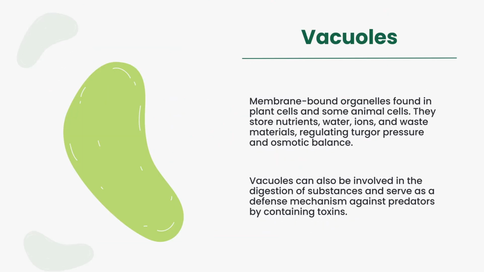Vacuoles. Membrane-bound organelles found in plant cells and some animal cells. They store nutrients, water, ions, and waste material, regulating turgor pressure and osmotic balance. Vacuoles can also be involved in the digestion of substances and serve as a defense mechanism against predators by containing toxins.